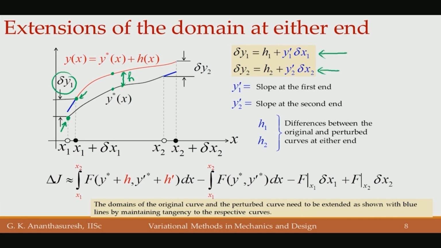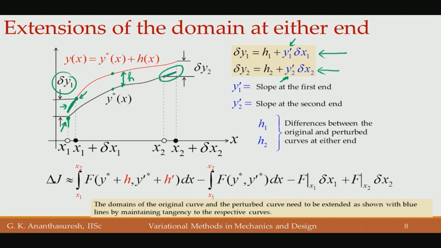Those relationships are given here by extending the curve. If you see, we do not have anything here. If I want to know what h is at this point x1, we do not have a point there because the red curve does not come. So, we extend the red curve like this, over the blue, and I am writing this extended curve with the same slope. That is what is given here, y1 prime times delta x1, and similarly y2 prime times delta x2, because we are extending it a little bit.